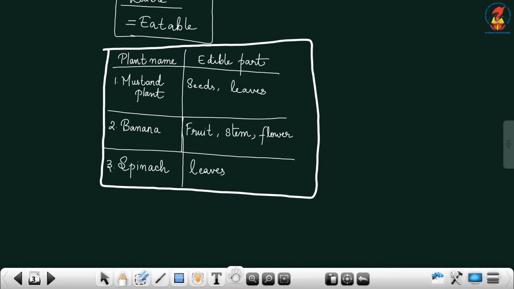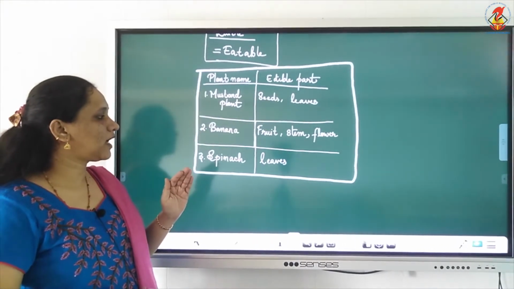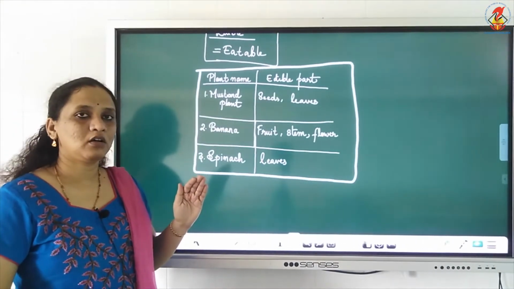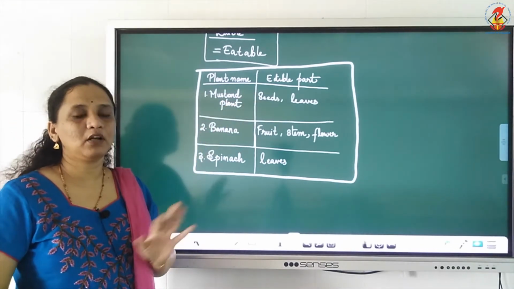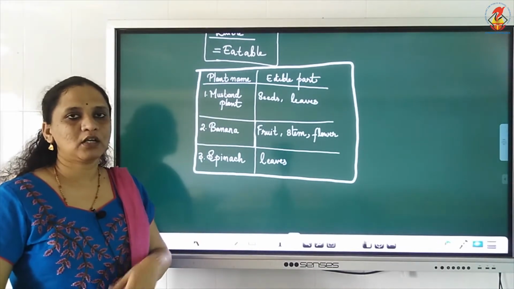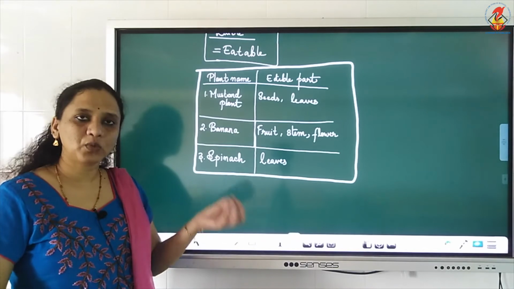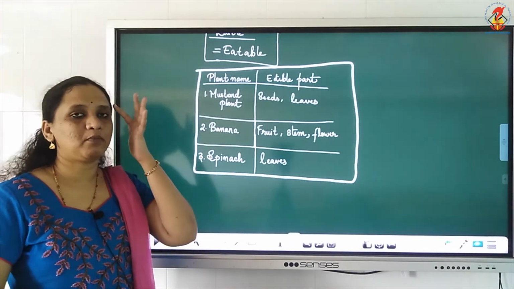Banana, you can see you have fruit, stem, flower. Spinach, what is the edible part? Leaves, isn't it? So some plants can have one or more edible parts. Some plants you get only one edible part. Some plants you get two edible parts. Some plants you get two or more edible parts.